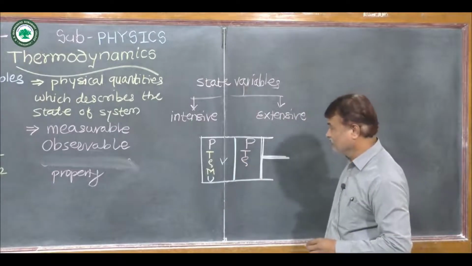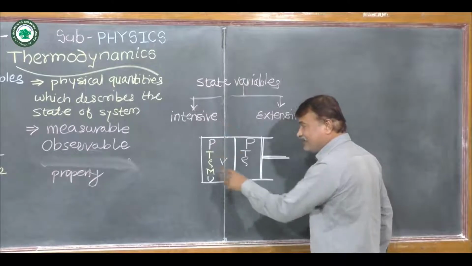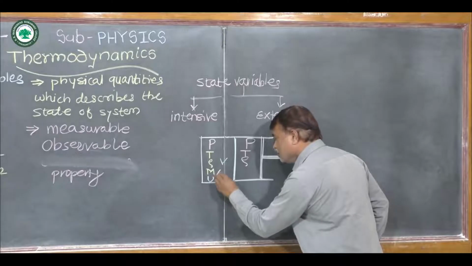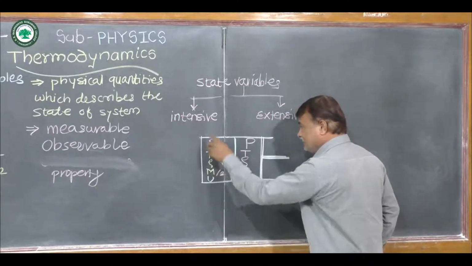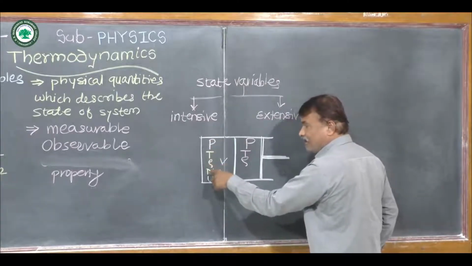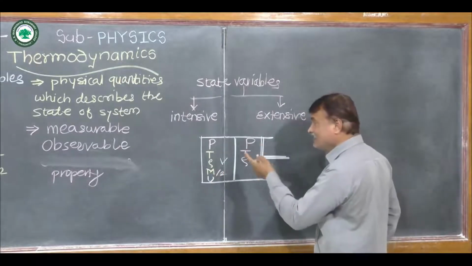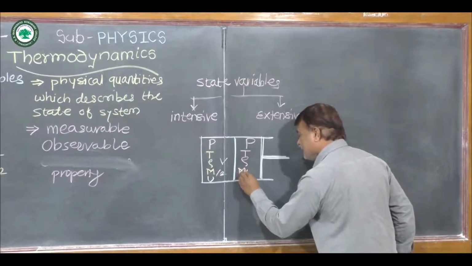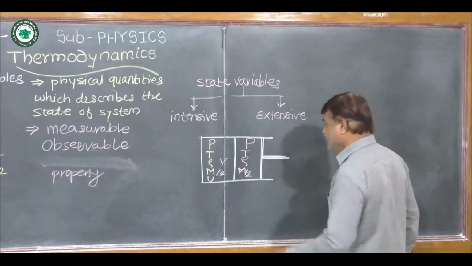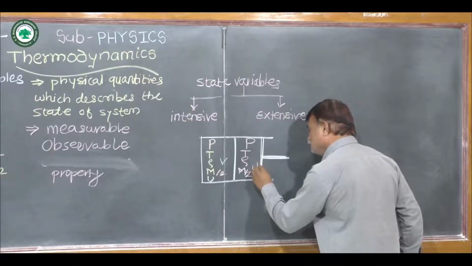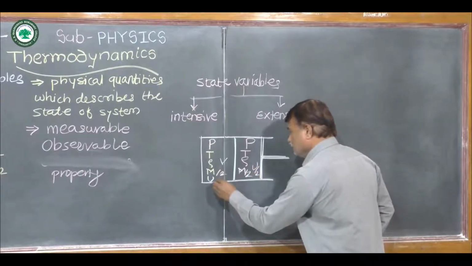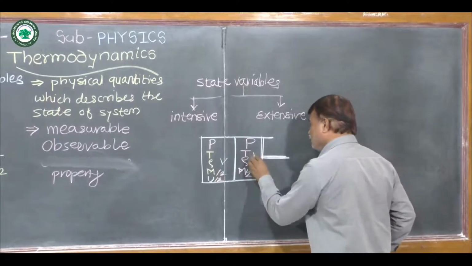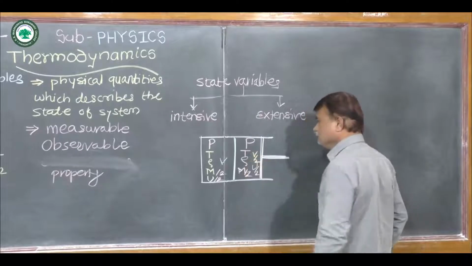But if the total mass is capital M, then this total mass is divided equally into two areas, so in this area the mass is M by 2. Its internal energy is also divided by 2, and volume is also divided by 2, V by 2.